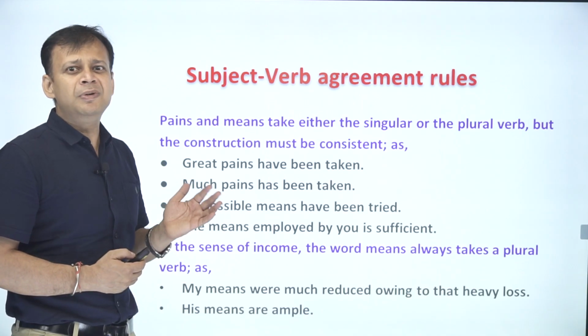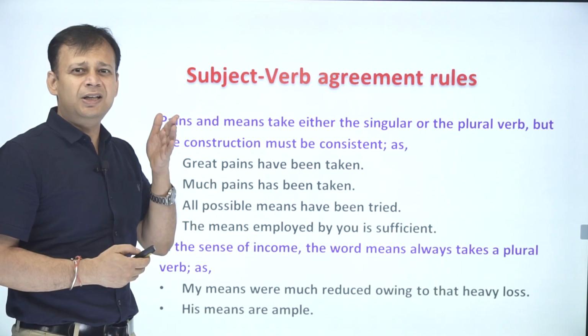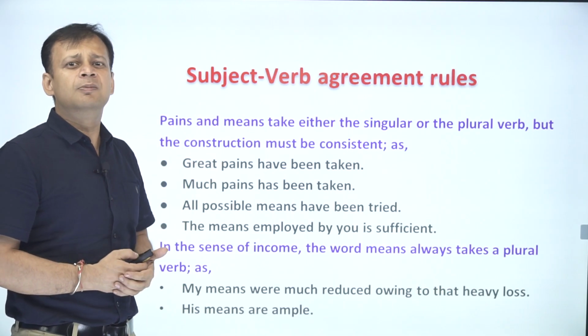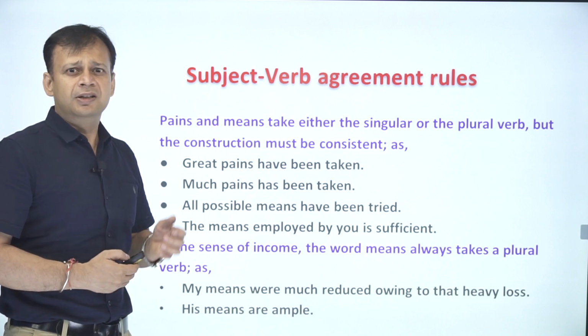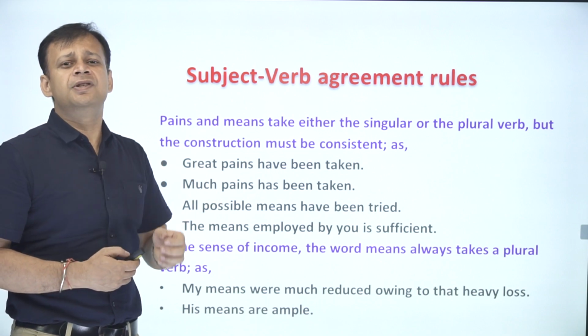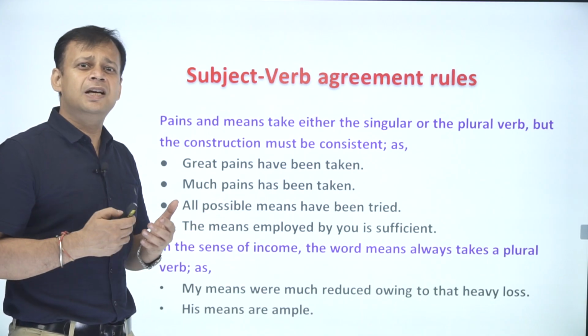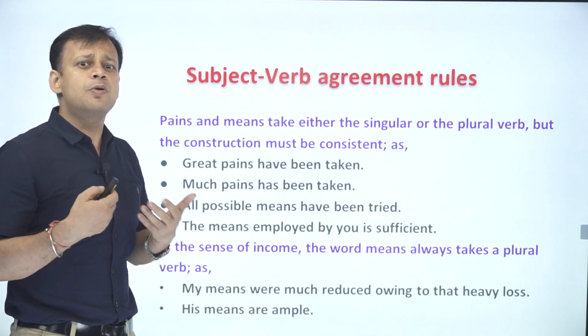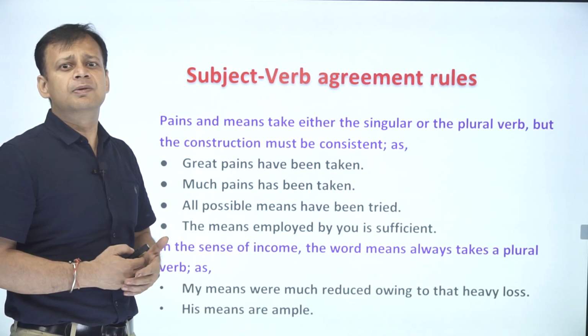All possible means have been tried. So all possible ways. So you're talking about each and every way in the process. So the plural verb has been chosen. The means employed by you is sufficient. That means the ways. So in this case, it looks like we have chosen a particular approach, and that particular approach is going along with a singular helping verb.